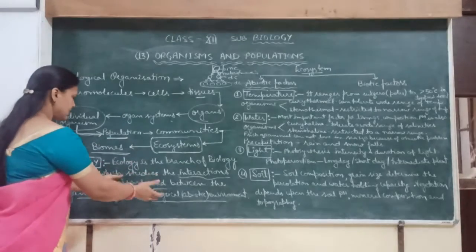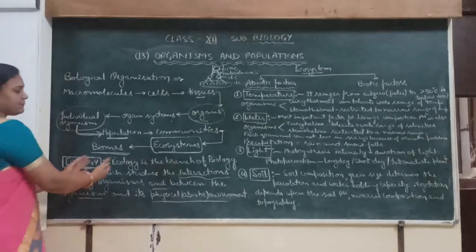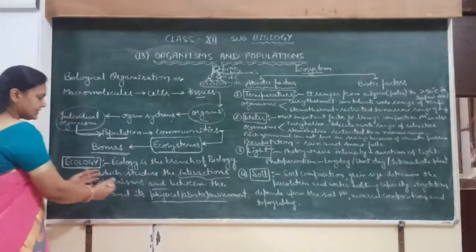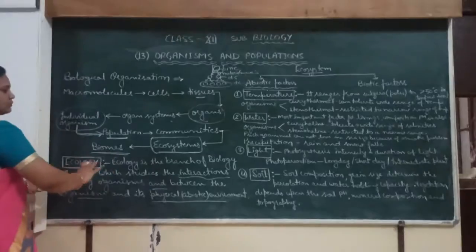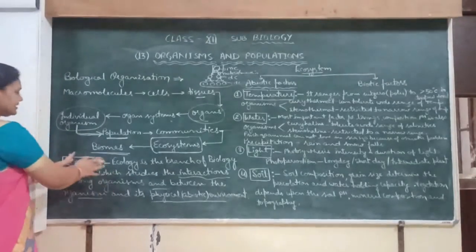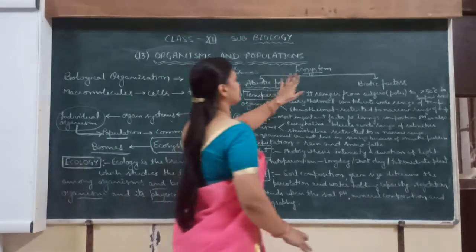Abiotic components are also essential for the organism. So how organisms depend on the abiotic components, and how organisms are interrelated and interact with each other, we will study in this branch, that is ecology. Now we come to the ecosystem.